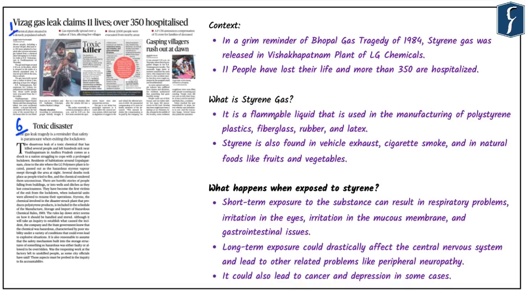On page number 1 and page number 6, there is a news item which highlights that the Vizag gas leak claims 11 lives, with over 350 hospitalized. In the editorial, this news is covered under "toxic disaster." Now, India as a country has seen many industrial disasters. In this case, the Bhopal tragedy, which took place on the nights of 2nd and 3rd December of 1984, is considered one of the worst tragedies that struck independent India.